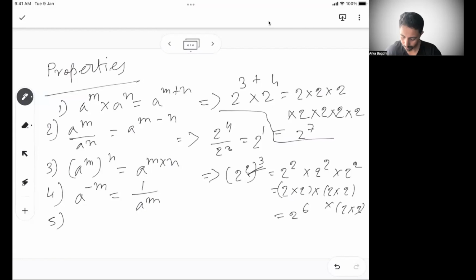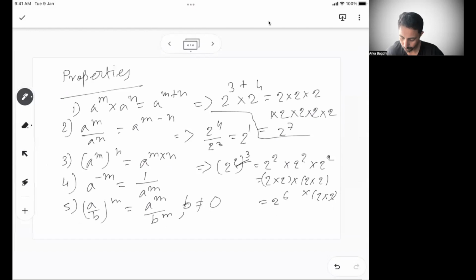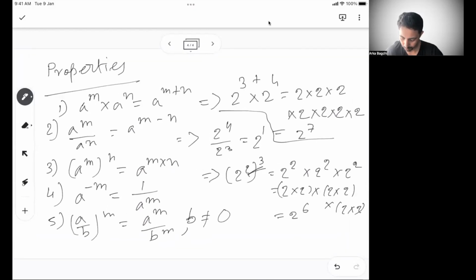Now we can also write a by b whole to the power m, which is the same as a to the power m by b to the power m, where b is not equal to 0, because b is in the denominator, so b cannot be 0. And one more thing you can remember is that minus a whole to the power m is a to the power m when m is even, and minus a to the power m when m is odd, right?